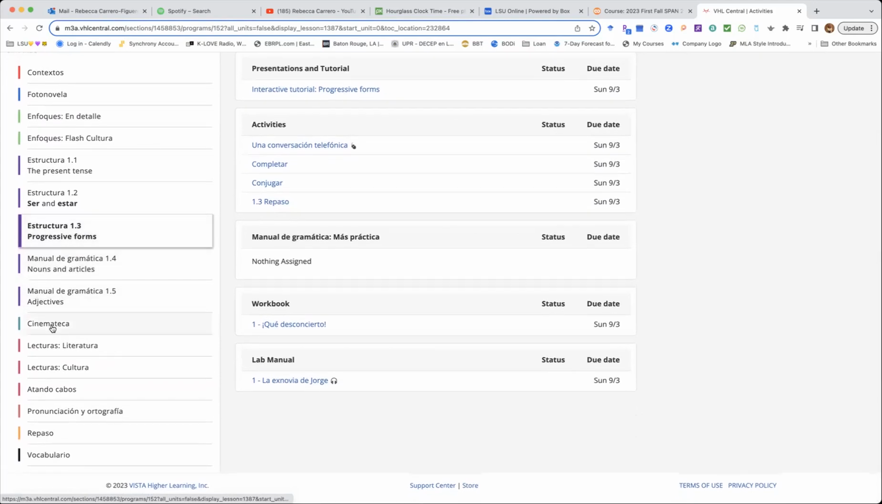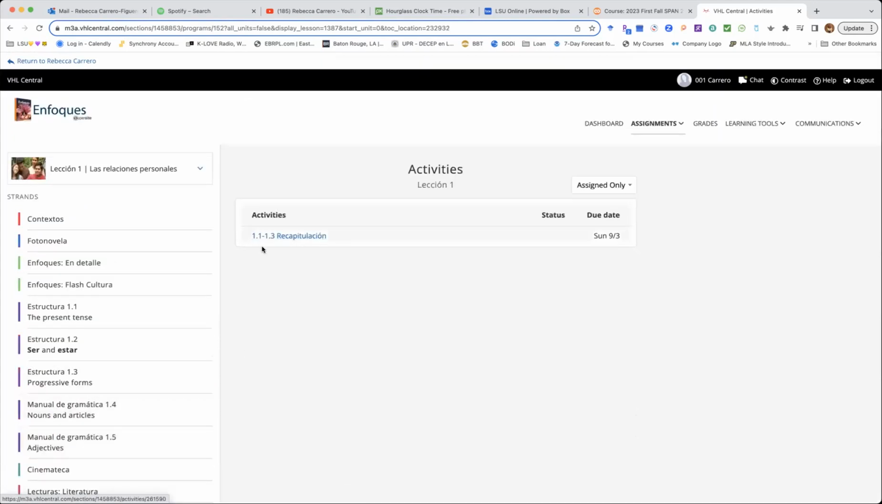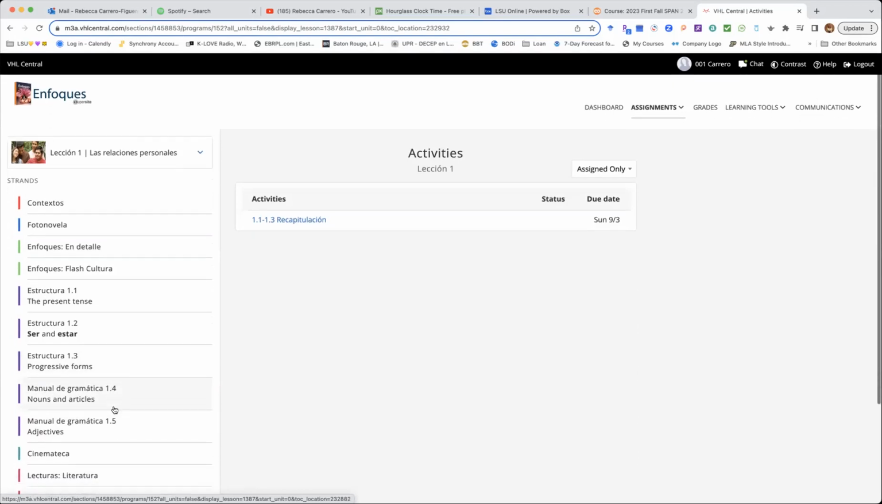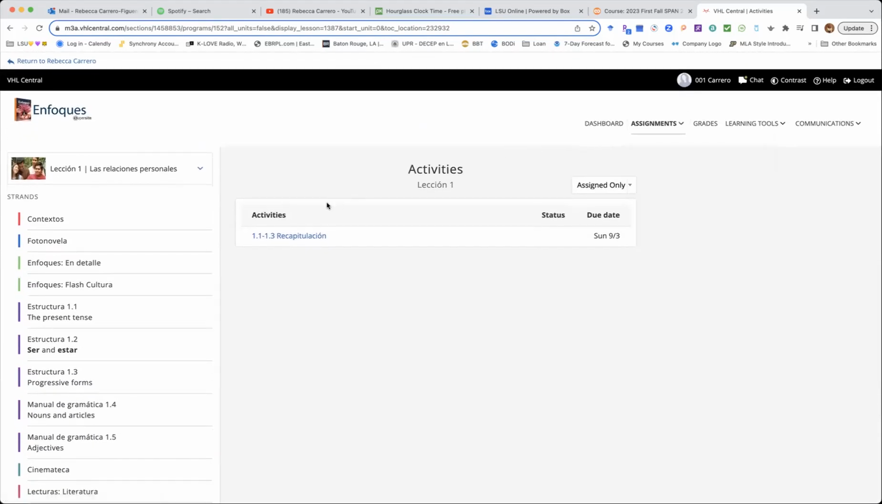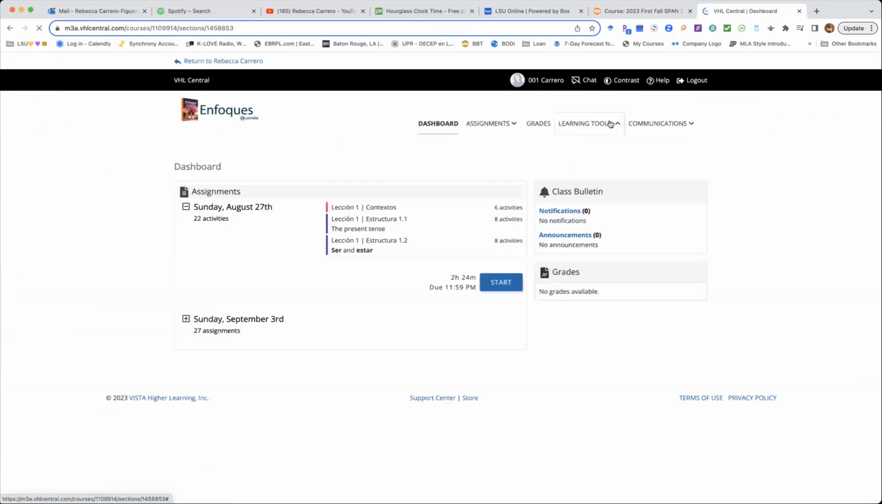Also pay attention on the left side, you have repaso. Some activities are assigned from that area. And here you have a recapitulación. So it's an overview of what you learned throughout this week, and the activities are added to the repaso for each lección. We have a repaso for contextos, a repaso for estructura 1.1, for 1.2, for 1.3. We also have exercises on 1.4, 1.5, okay? And that's it. So now you have three ways of accessing your assignments, okay?